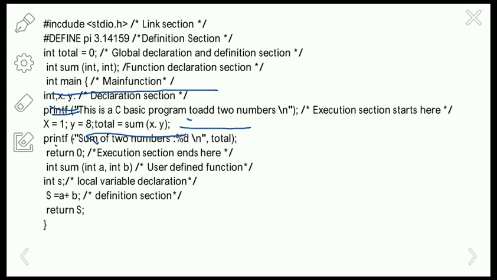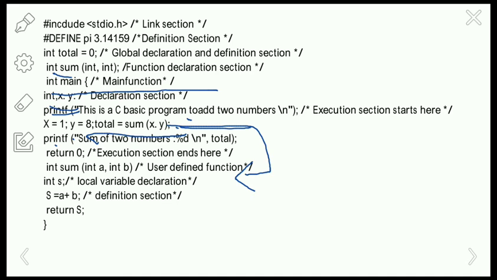So when this function is called, the control passes to the sum of x comma y. Sorry, that is the int sum of a comma b. So this is the user defined function.